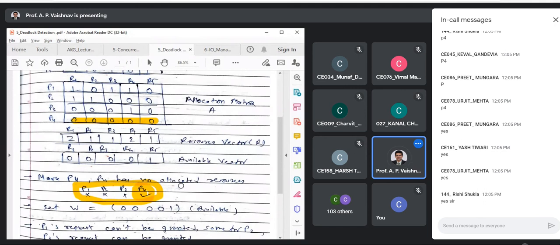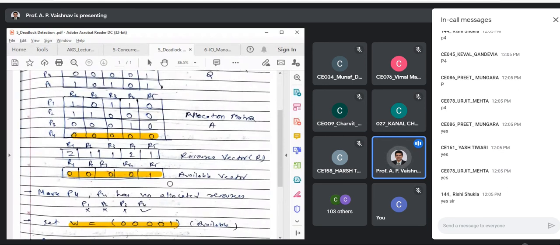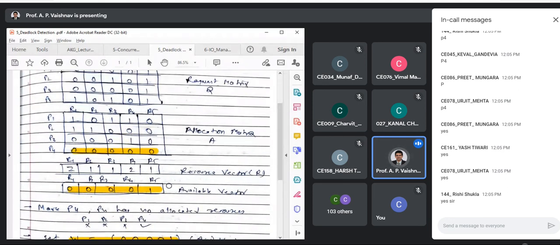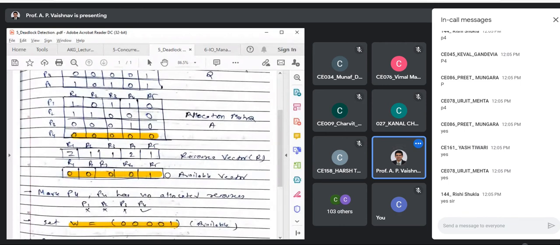Step number 2 says initialize W with available. So I'm setting W equal to 0, 0, 0, 0, 1 because that is given over here. Now check with W, can we grant any of the requests?